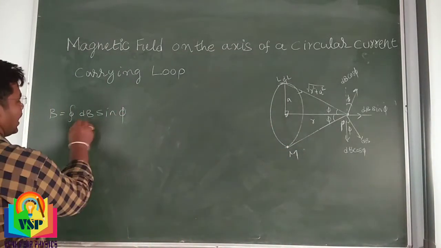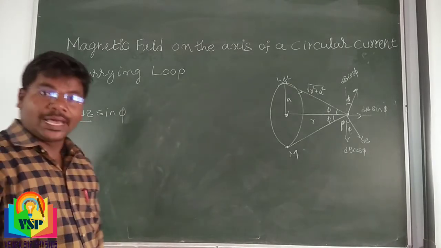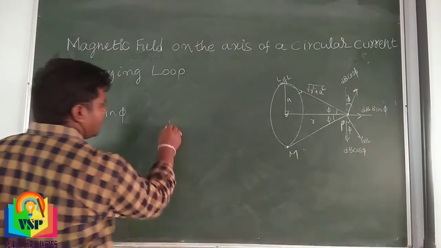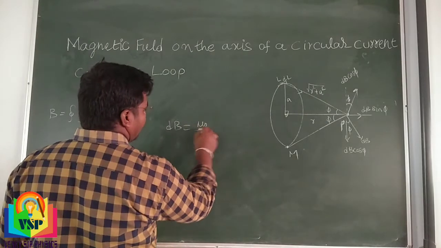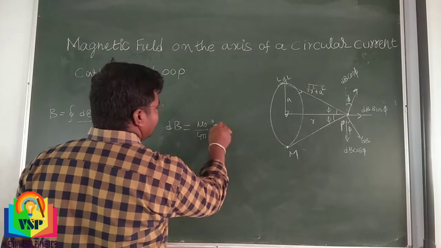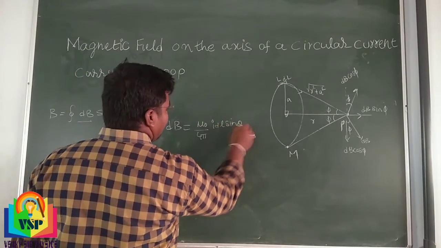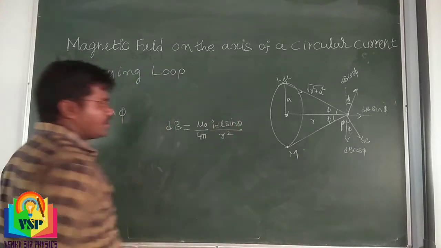We know that according to Biot-Savart law, dB is equal to mu naught by 4 pi, I dL sin theta, divided by r square.